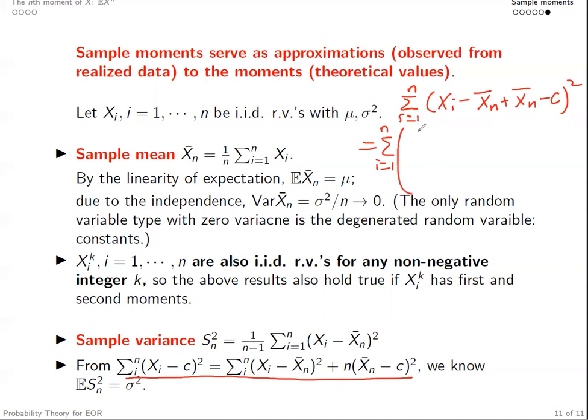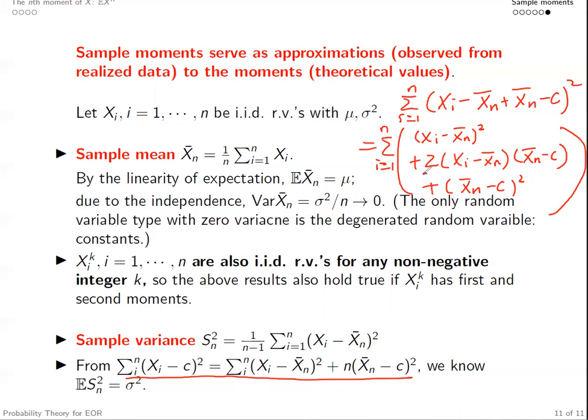The first term is (xi minus xn bar) to the power 2, plus 2 times (xi minus xn bar) times (xn bar minus c), plus (xn bar minus c) to the power 2, and we sum up together from i equals 1 to n.